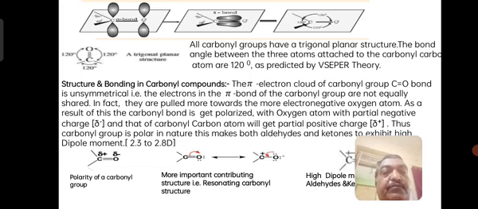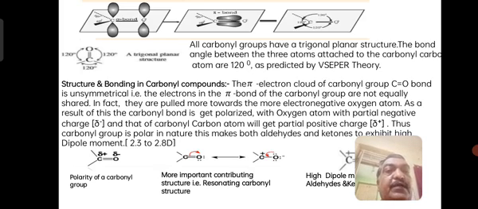In most cases, we write the polarized atoms, that is polar charges, plus delta on carbon and minus delta on oxygen. So the polarity of the carbonyl group is represented, and we have the resonating structure.